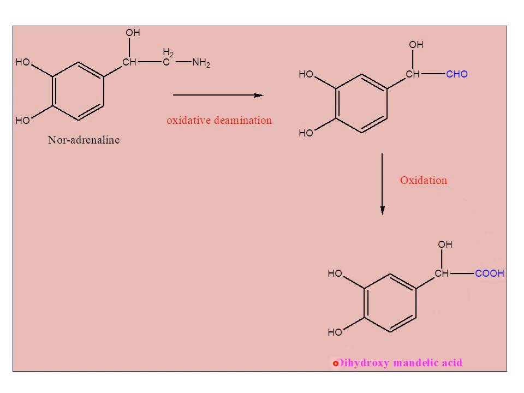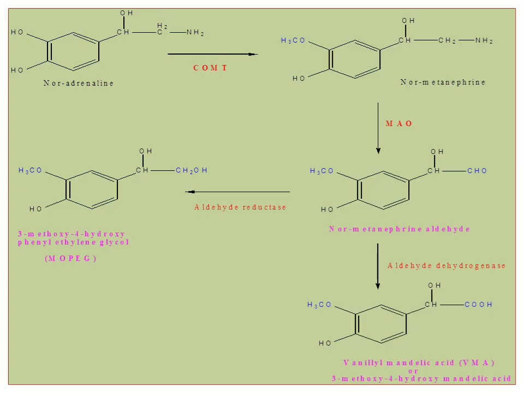The obtained metabolite, we can name it as dihydroxy mandelic acid. So the noradrenaline, upon metabolism in the presence of monoamine oxidase, undergoes oxidative deamination followed by oxidation. It gives dihydroxy mandelic acid. And next one is in the presence of catechol-O-methyl transferase.